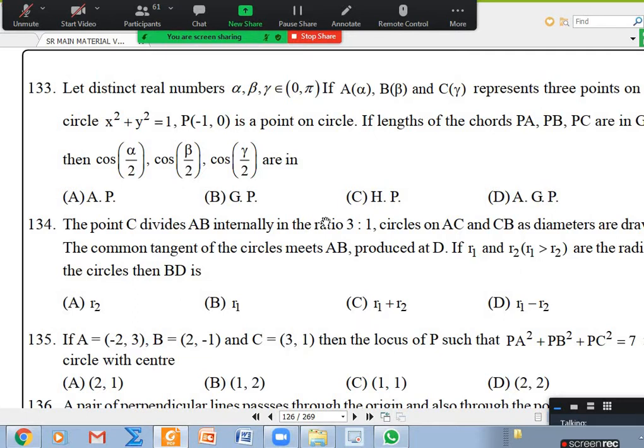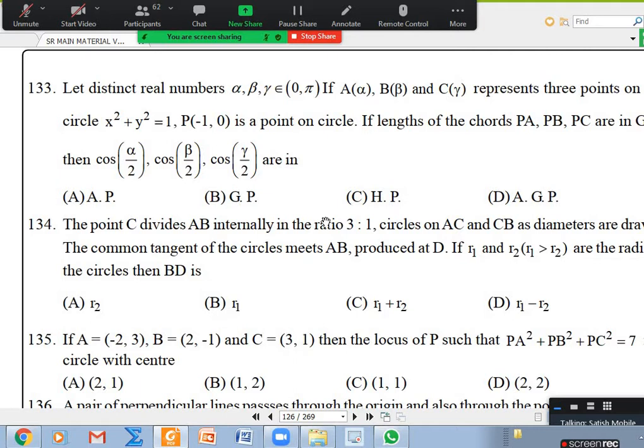Yes, I am listening. Tell. Sir, if the radius of the circle is r, then the point is r cos alpha comma r sin alpha. Yes. If the center is minus g comma minus f, then what is that? It is minus g plus r cos theta comma minus f plus r sin theta. If the center is h comma k, it is h plus r cos theta comma k plus r sin theta.